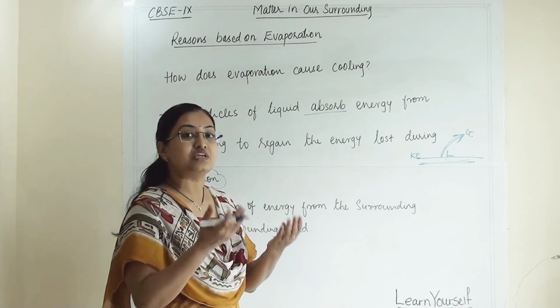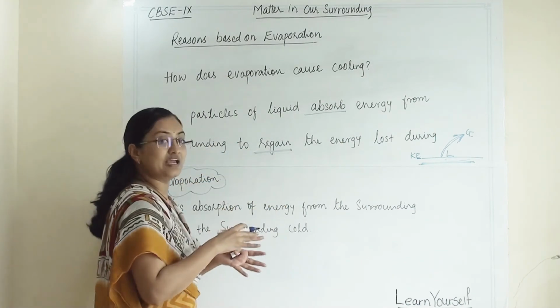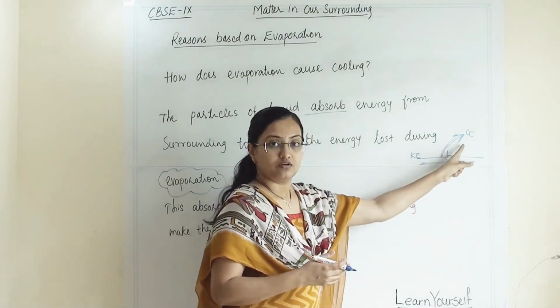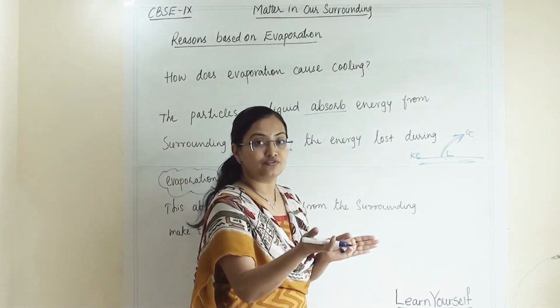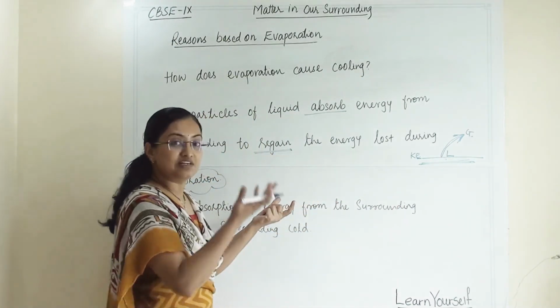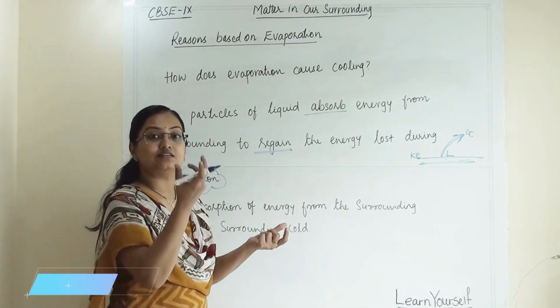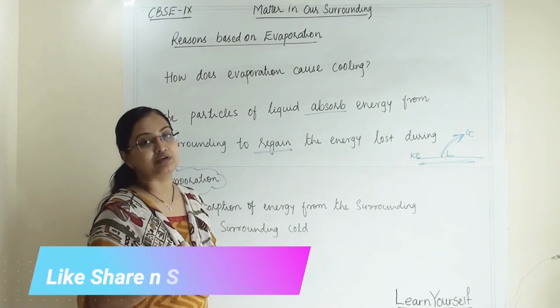Now, to regain all that energy they have used and lost in this interconversion of state, they will take it up from the atmosphere. And as they take energy from the atmosphere, the atmosphere will cool down.